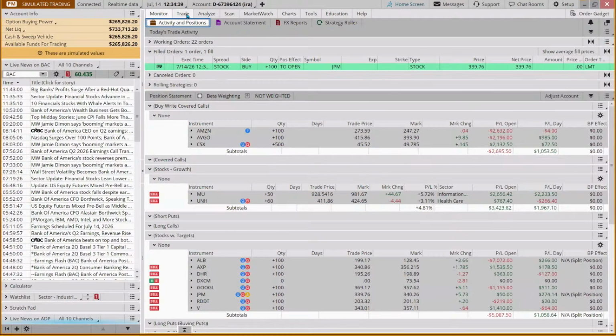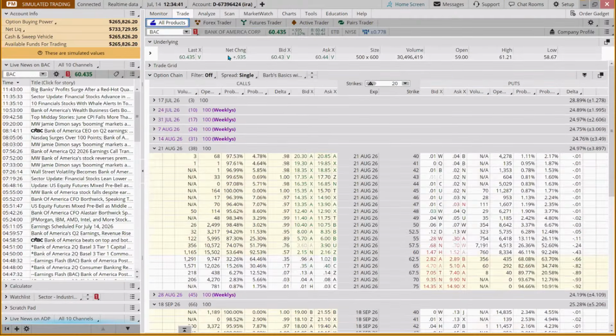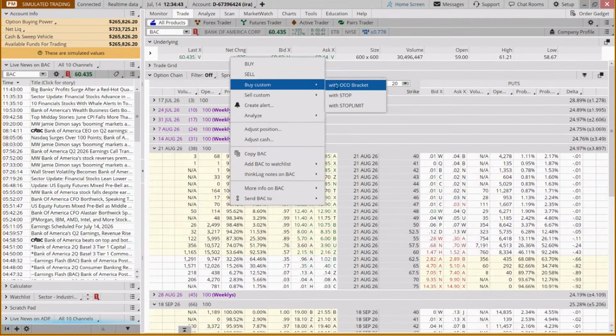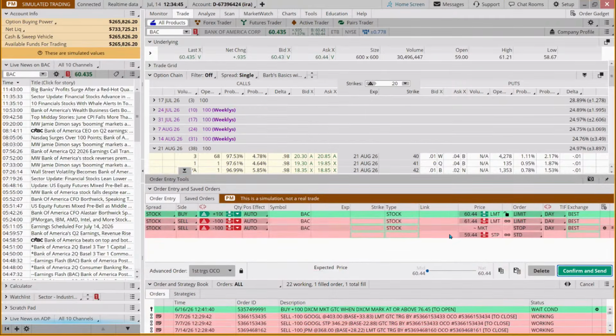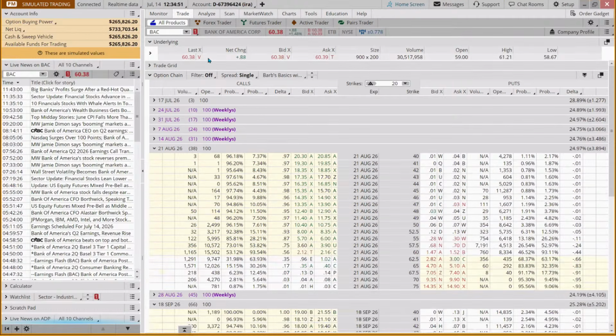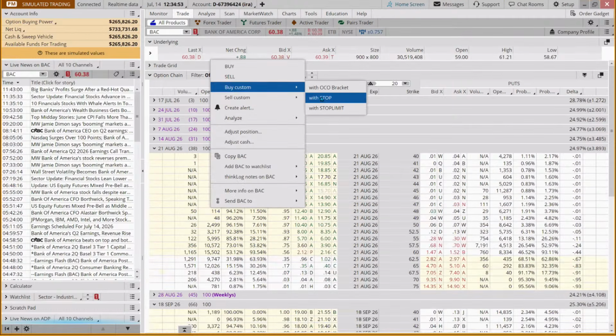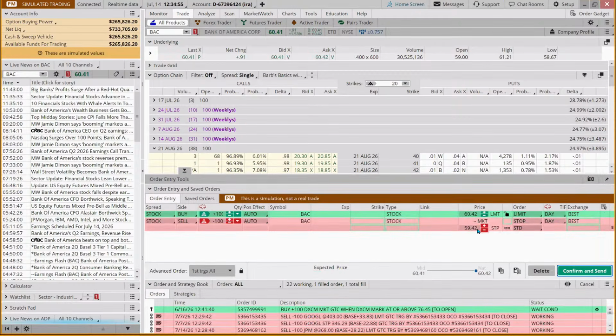So we came to our trade tab, we right click, we want to buy custom. Actually, no, we're just going to buy custom on this one, sorry, with a stop. And again, stops don't guarantee that we're going to get out at a particular price. Our stop loss is at 56.55.